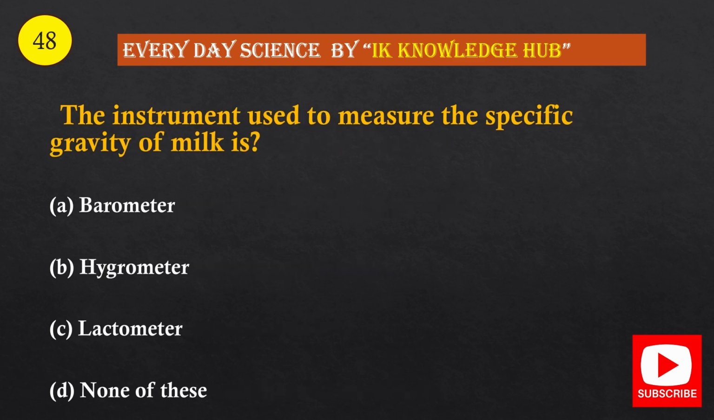Question number 48. The instrument used to measure the specific gravity of milk is: A, barometer; B, hygrometer; C, lactometer; option D, none of these. And the correct option is option C, lactometer.